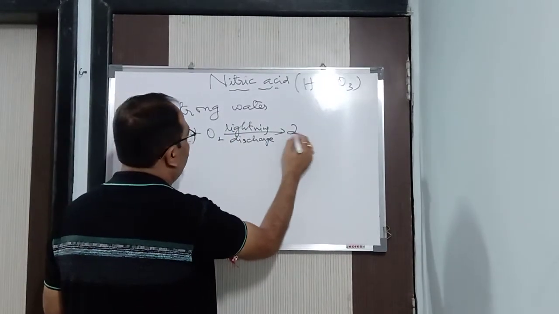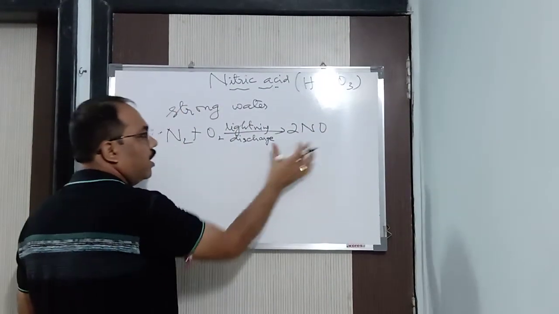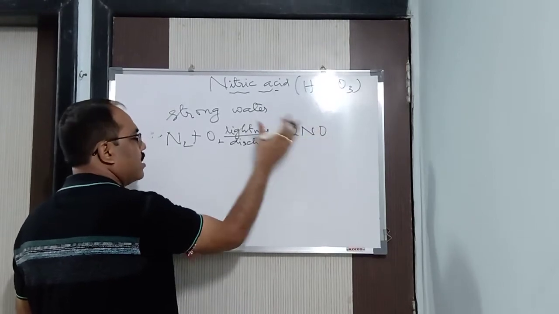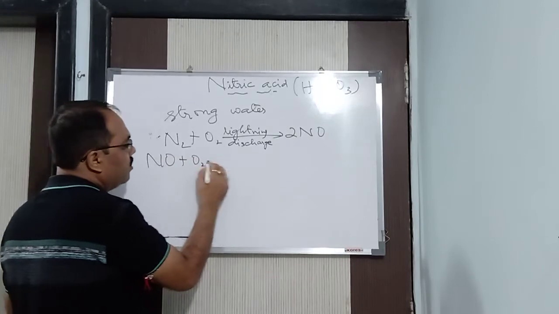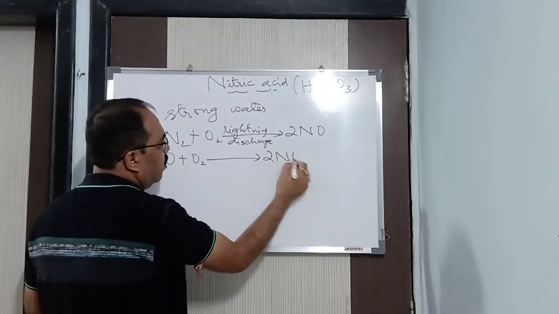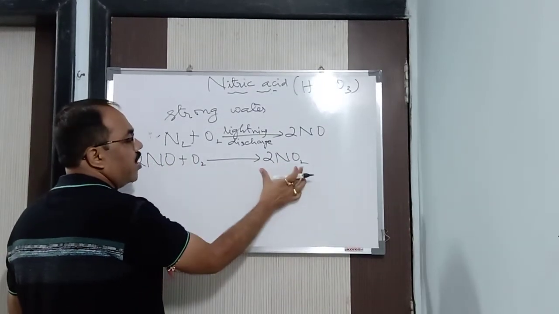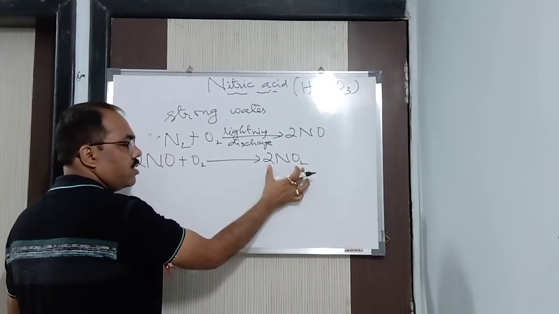What does it form? It forms NO, nitric oxide, a colorless, odorless gas. Now, nitric oxide further combines with oxygen to form NO2: 2NO plus O2 gives 2NO2, a reddish brown colored gas, nitrogen dioxide.